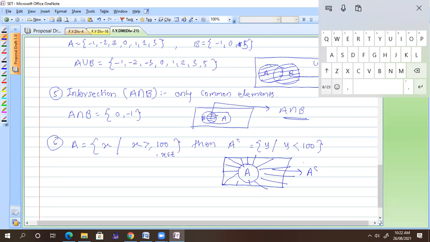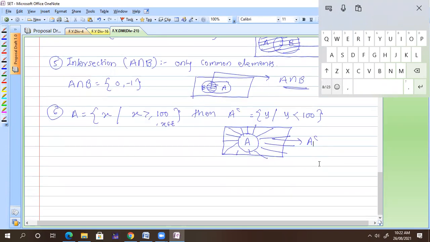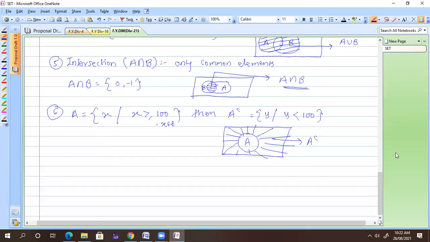So the set plus its complement is always the universal set. Yes, absolutely. Instead of plus, because addition of sets we are not defining yet, you don't know what exactly addition means. Suppose a set A contains red color flowers and set B contains natural numbers.